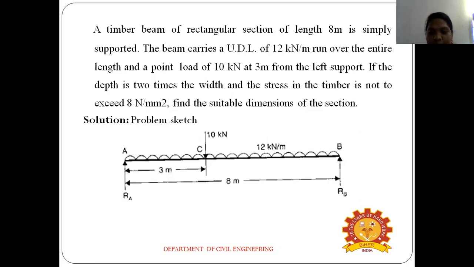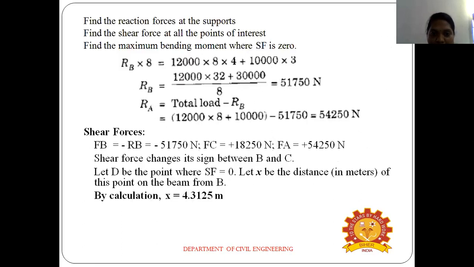The total load minus RB. The total load we already found, and RB we already found. The total load from the uniformly distributed load is 12 into 8 into 10, minus RB, so RA equals 54250 Newton. Next we find the shear force. The shear force at B is minus 51750 Newton, at C plus 82250 Newton, and at A 54250 Newton.